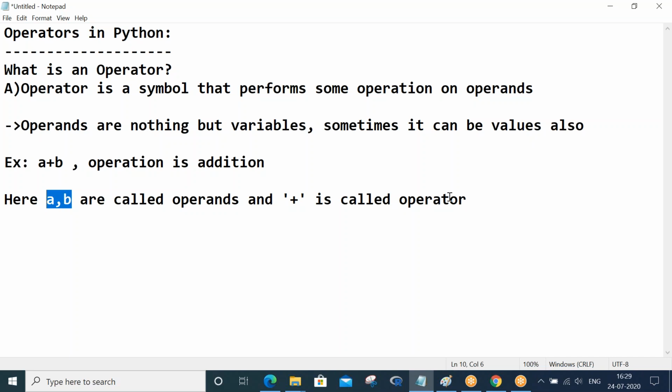Fine. So let us go ahead and see the different types of operators in Python.